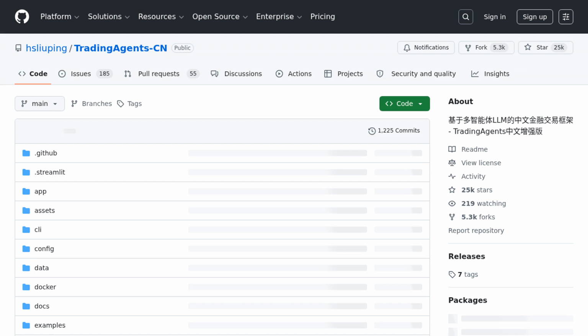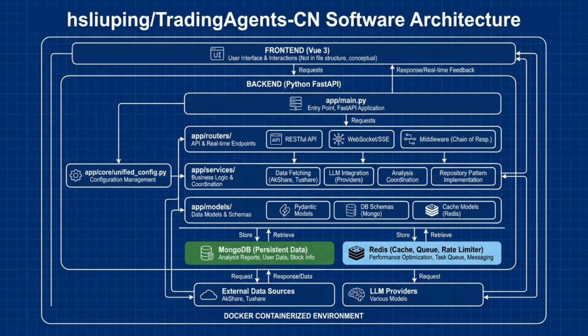The interest from the developer community is undeniable. It has already racked up nearly 25,000 stars, with 193 of those added in just the last day, and it's been forked over 5,200 times. These numbers clearly show that developers and researchers are paying close attention.